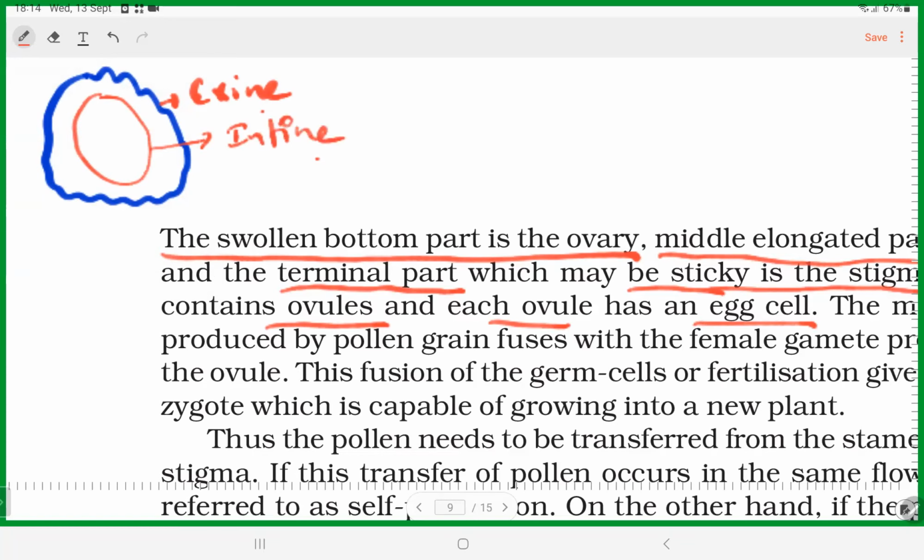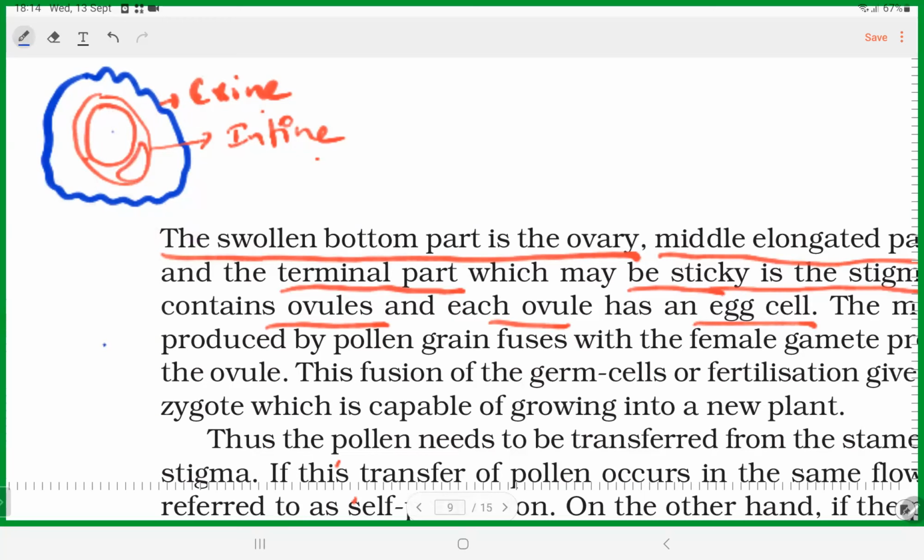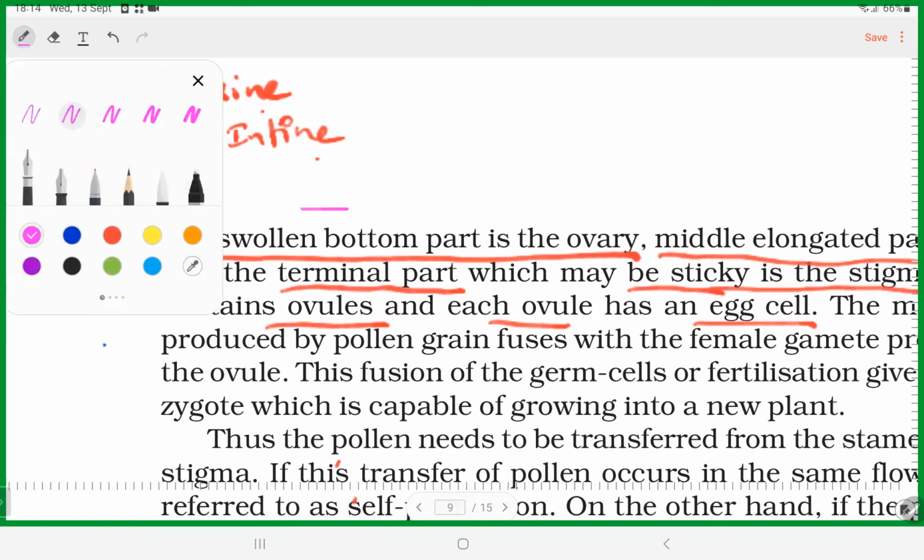And then the pollen grain will have two cells inside that. There are two cells: the larger cell with a bigger nucleus, and the smaller cell with a small nucleus. Okay, there are two cells. So the largest cell is called what?